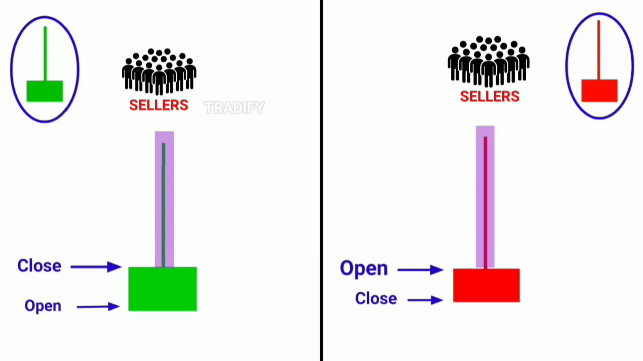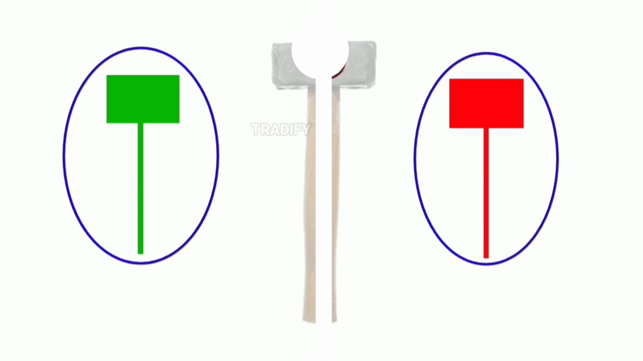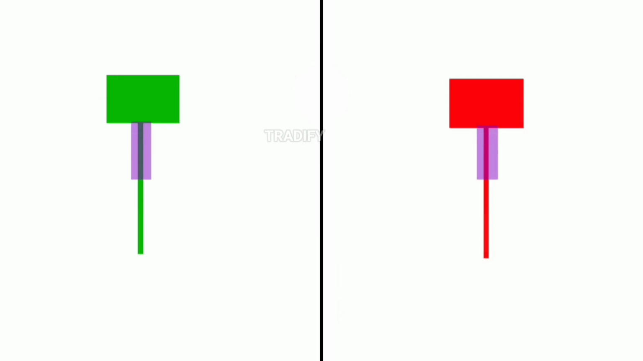Now, let's move on to understand the second type of candle. Our second type of candle looks something like this. We also call these candles hammer or pin bar candles. These candles are called hammer or pin bar because they look exactly like a hammer. In these candles, the lower wick is quite long.